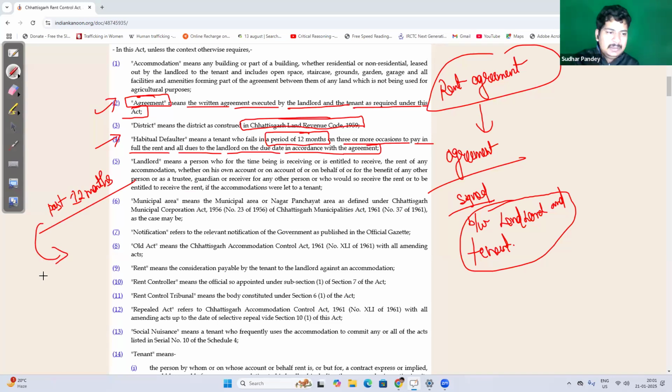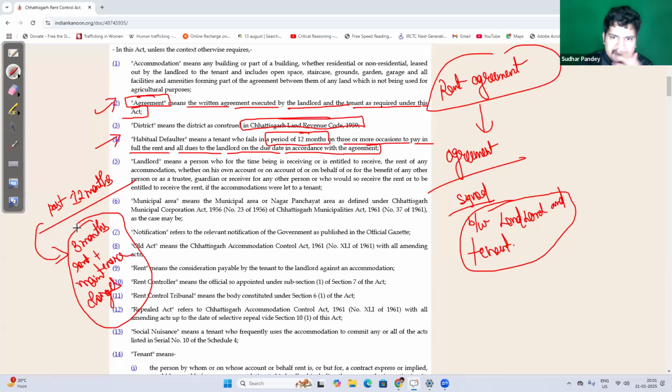Immediate past 12 months, or in any other span for that matter, the person hasn't paid 3 months rent plus whatever the maintenance charges or other charges are there. He hasn't paid that amount. 3 months rent plus all the dues to the landlord on the due date in accordance with the agreement.